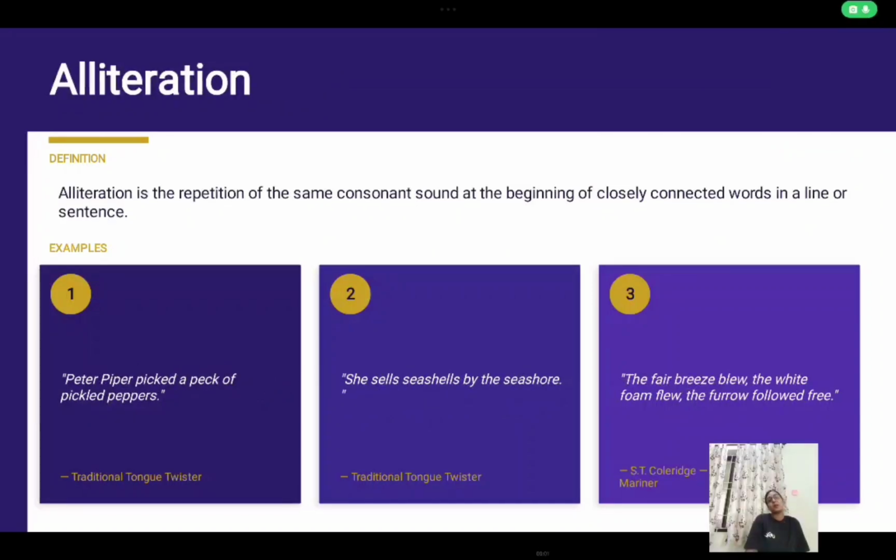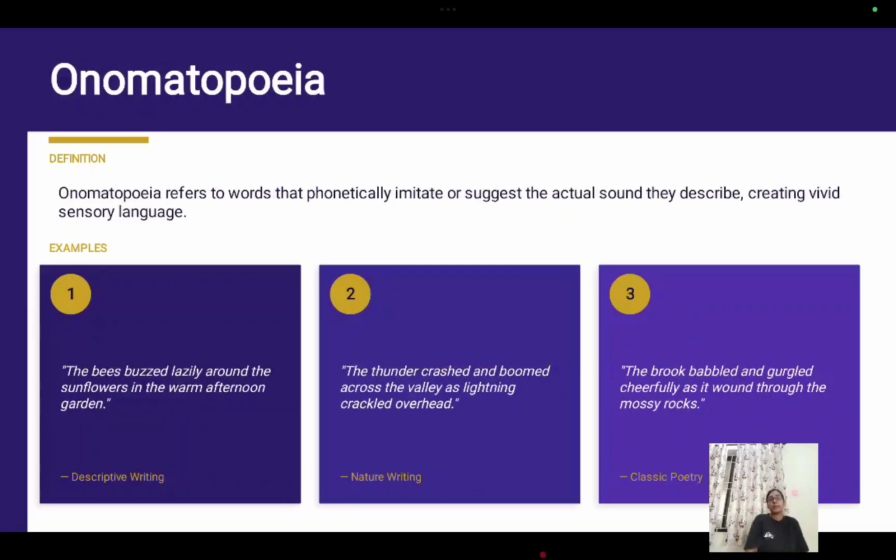Here comes the most celebrated literary device, alliteration. Alliteration is nothing but the repetition of the same consonant sounds in a line or a sentence. Alliteration gives a musicality or a rhythm to the line. She sells seashells by the seashore. The fair breeze blew, the white foam flew, the furrow followed free. See, repetition of the same consonant sounds is called alliteration. She sells seashells, S and sh sounds are being repeated, right? That is called alliteration.